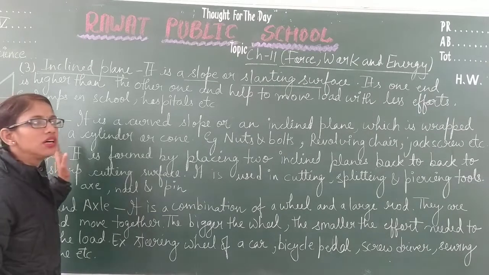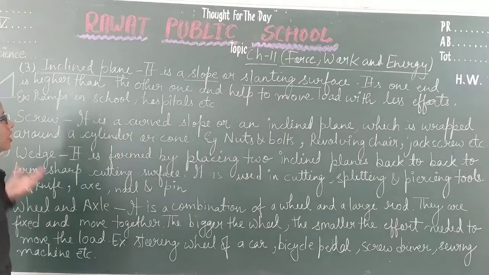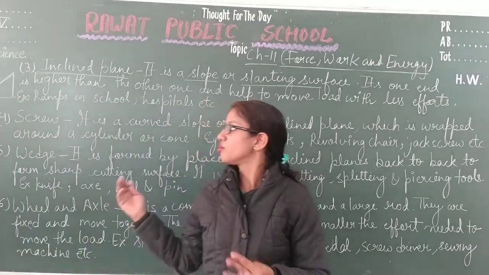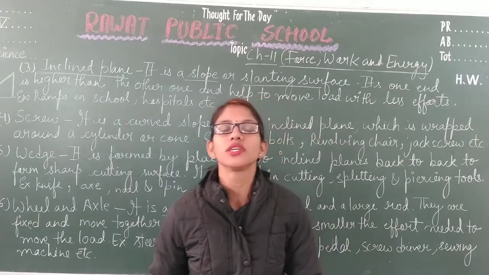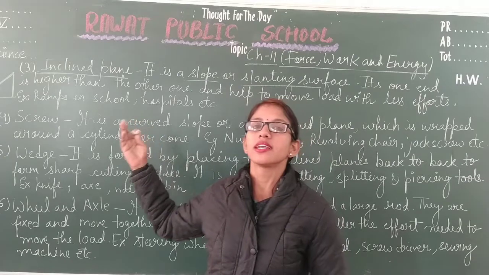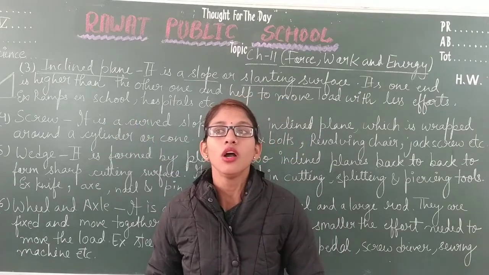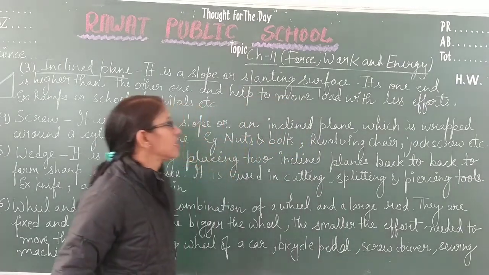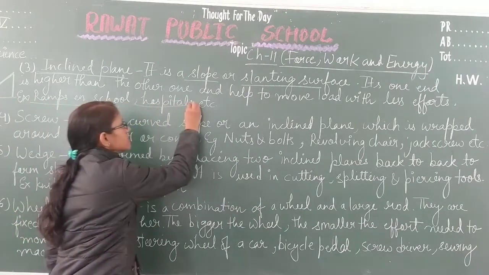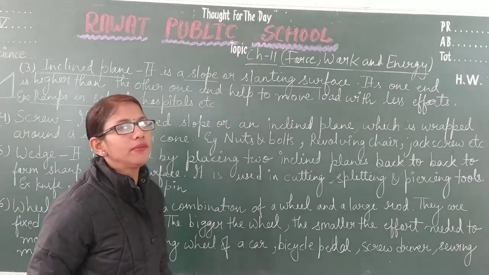Similarly, if we move objects through the stairs, it will take more time. So these ramps or inclined planes help us to move objects with less effort. Examples are ramps in schools and hospitals.